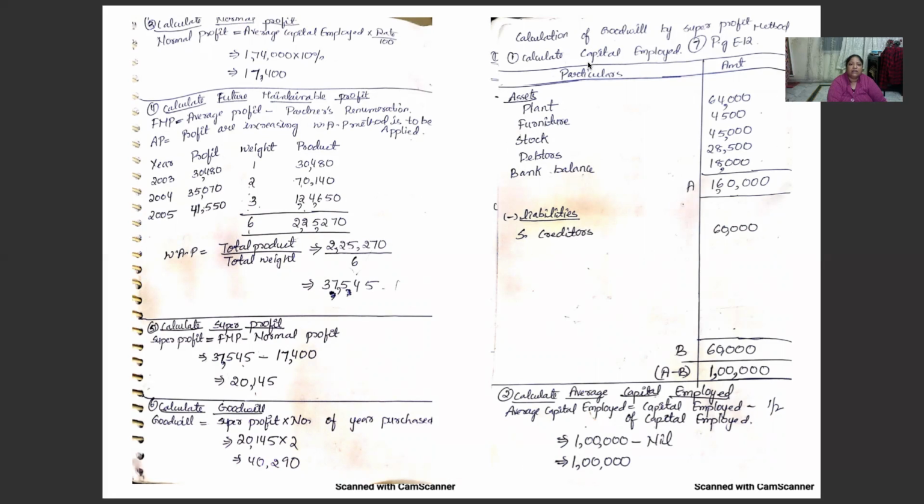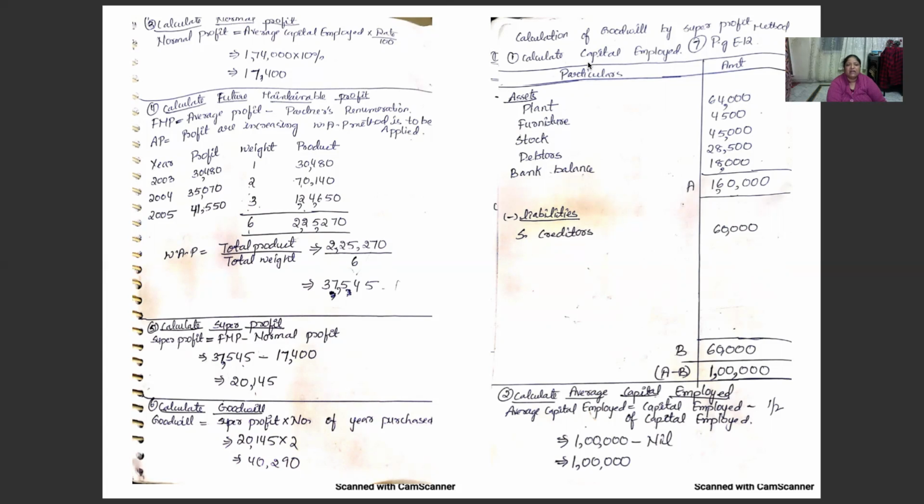Next step is calculate future maintainable profit, which is equal to average profit minus partner's remuneration. Profits are increasing, so the weighted average method is to be applied. Year, profit, weight, product. Year is 2003, 2004, 2005, and the profit is 30,480, 35,070, next is 41,550. Weights are 1, 2, 3. Product is 30,480, 70,140, 1,24,650. Weights total 6, and the product is